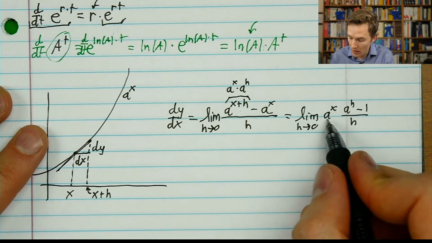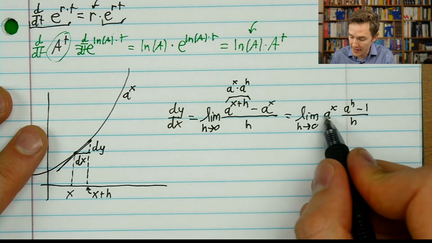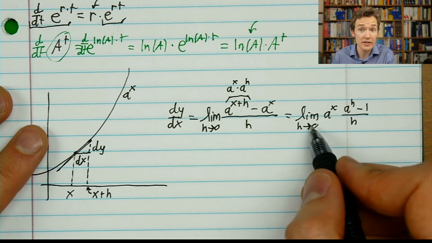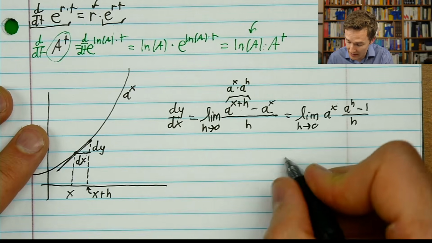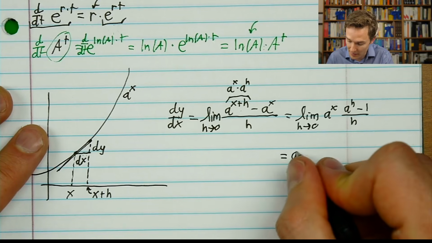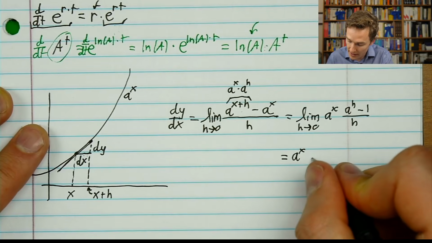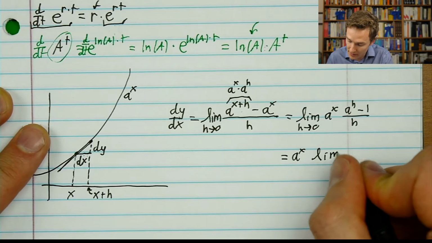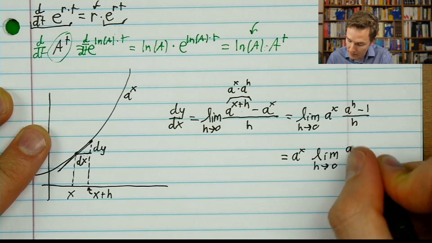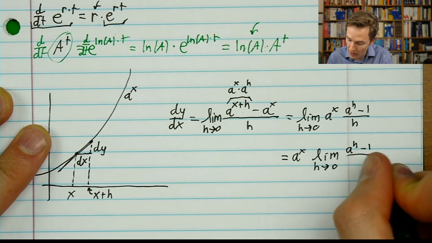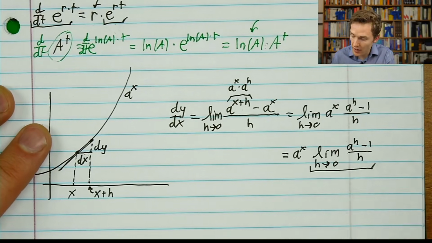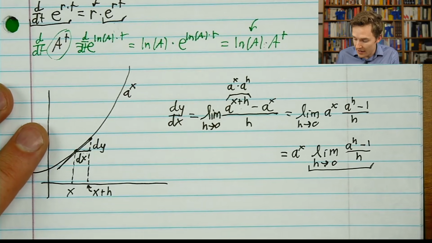All right. Well, x has nothing to do with the h here, so we're allowed to pull out the a to the x term itself. As far as h is concerned, it's just some constant rescaling the thing. And the limit of a constant times a thing is that constant times the limit of the thing. So a to the x times the limit as h goes to 0 of a to the h minus 1 over h. And at this point, we're a little bit stuck.